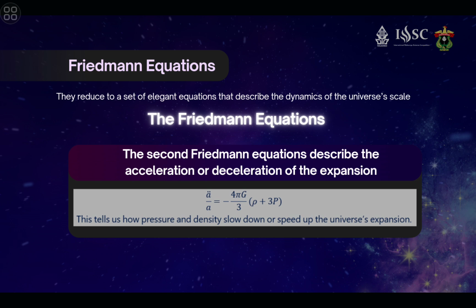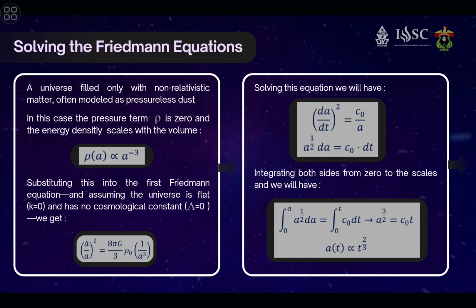A double dot over A is equal to negative 4 times pi times G over 3 times (rho plus 3p). This tells us how pressure and density slow down or speed up the universe expansion. Now, we're going to solve the Friedmann equation.